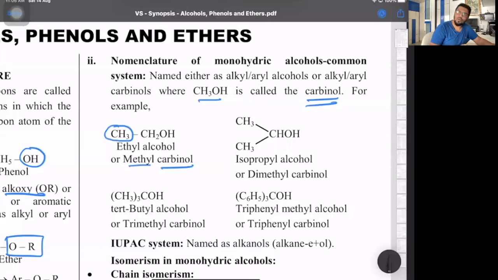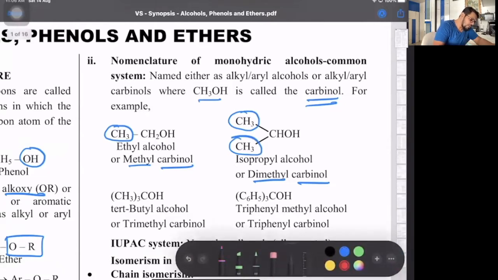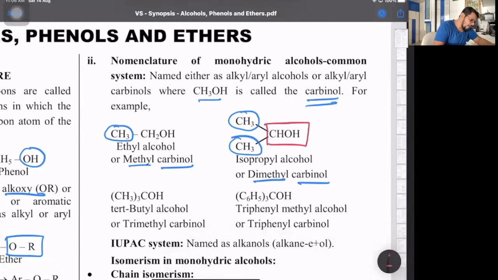Second one, isopropyl alcohol, that's dimethyl carbinol, where two methyl groups are replaced. The part I'm boxing in red is my methyl alcohol. So from methanol, substituting two H atoms by two methyl groups is dimethyl carbinol.